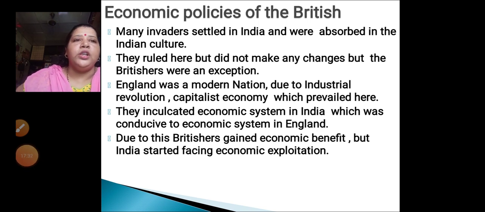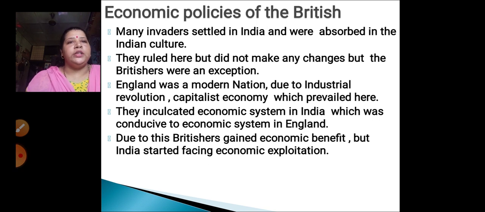Next, economic policies of the British. Now let's talk about the economic policies of the British, what policies they had started in India. Many invaders settled in India. Before the Britishers came, there were many invaders from Afghanistan and many other places. They came here and were absorbed in the Indian culture. They were very happy over here. They got engrossed in the Indian culture.